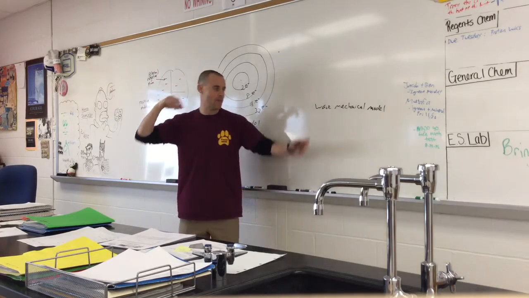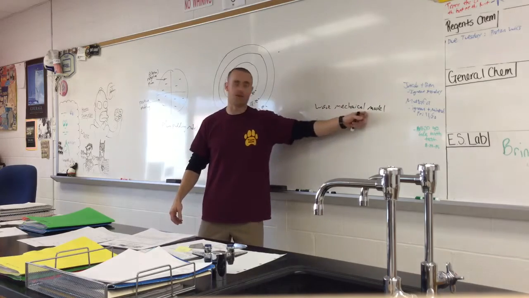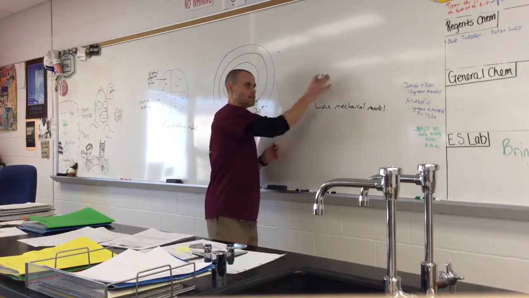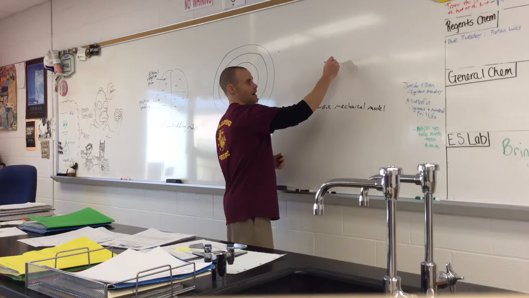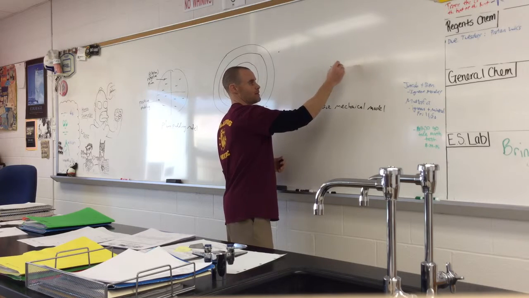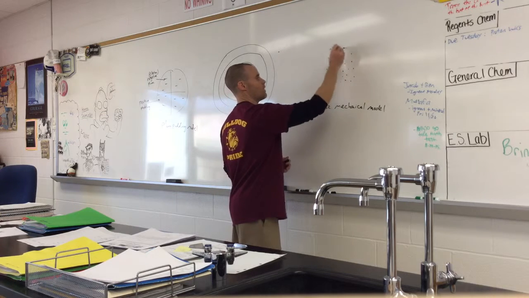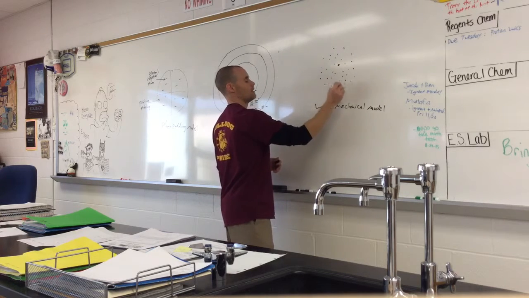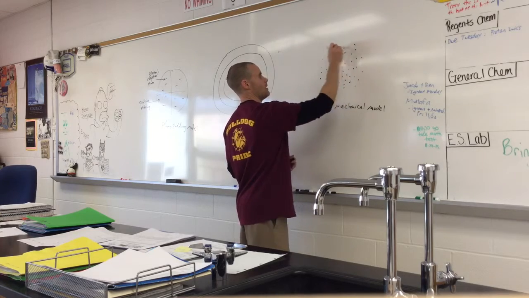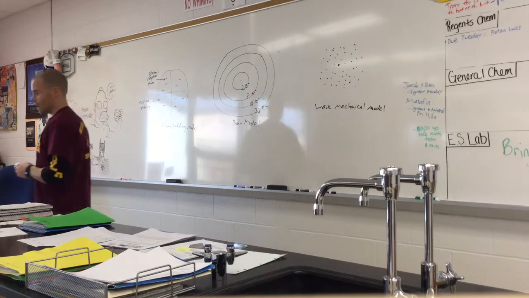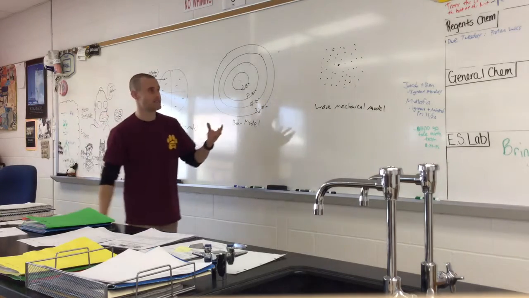So the quantum, the energy mechanical model, wave mechanical model, basically the easiest way to draw it is you have a tiny, tiny, tiny positive nucleus and then just a bunch of dots which represent electrons. So the electrons have a certain density.